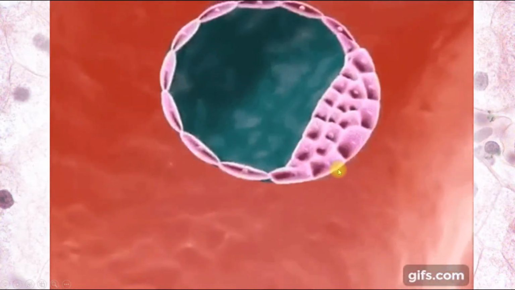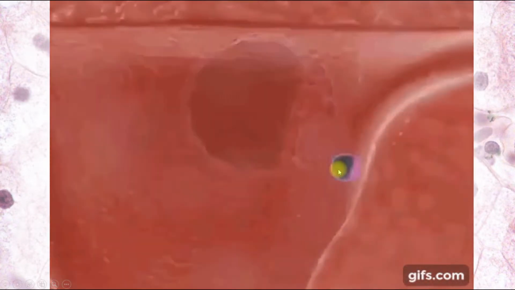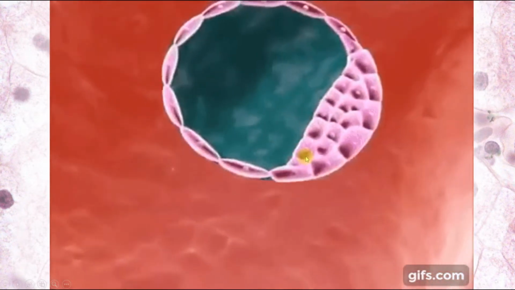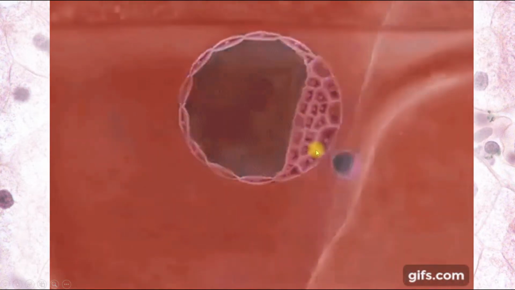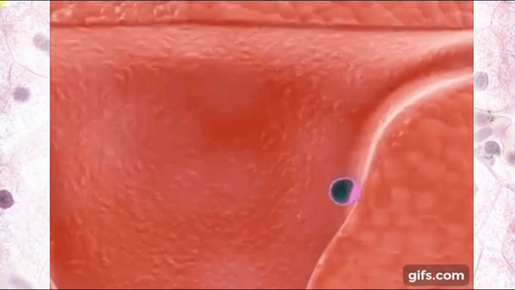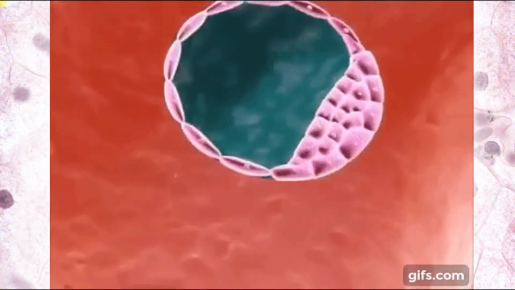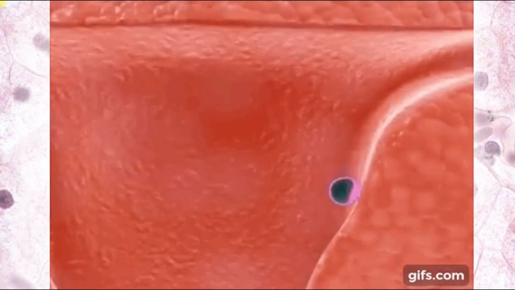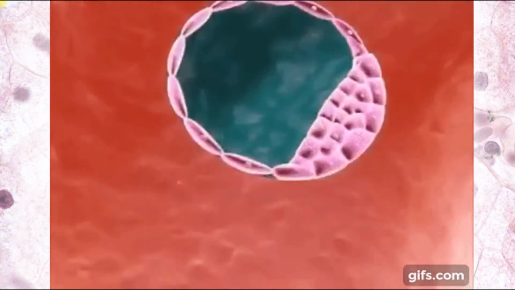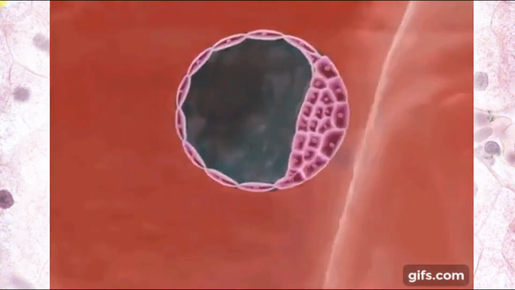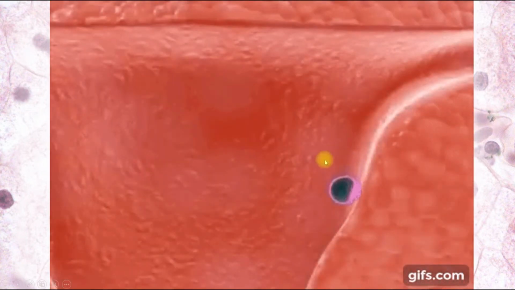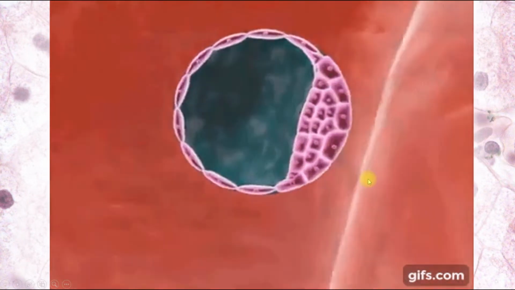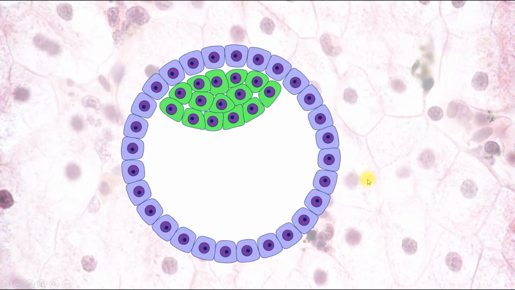And after the hatching, the blastocyst is able to undergo implantation. It's looking for the best place in the uterus, and if in the uterus there are some scars, it looks for a better place. So sometimes if there are some diseases in the uterus, it may cause infertility because the blastocyst cannot be implanted because of diseases of the endometrium. But in normal condition, it chooses the best place after the hatching and is attached to it. So the next process begins.